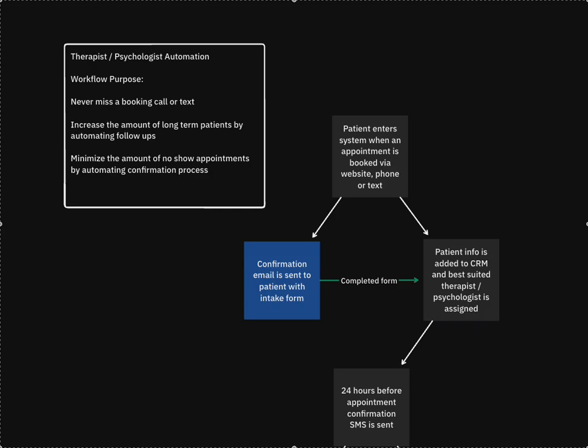All right, so here we've got an automation that could be used for a therapist or psychologist. The primary purpose here is that we're never going to miss a booking call or text, or if it's coming in through the website, it's always there. But for phone calls and texts, if you're a busy professional, you're probably not always picking up those calls or answering those text messages as quickly as you could or should, just to maximize the business there.